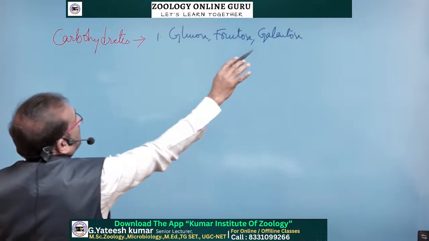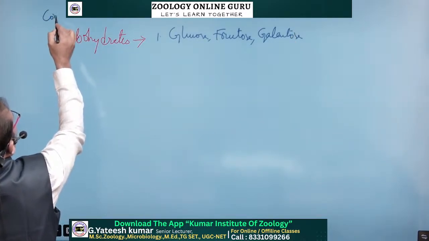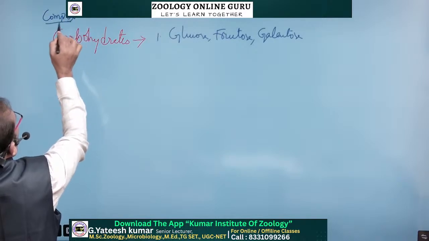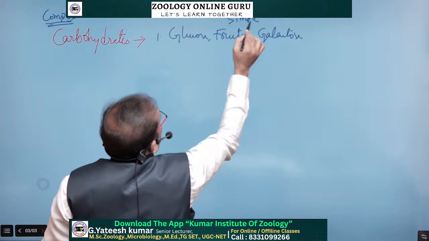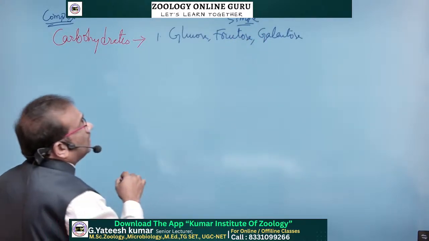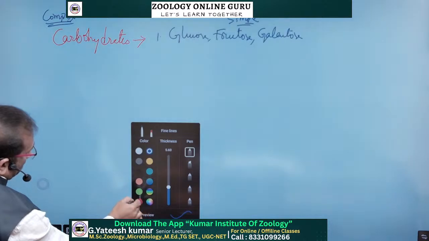These are the simplest; the food molecules are complex, and they become simple absorbable molecules. Okay, next proteins.